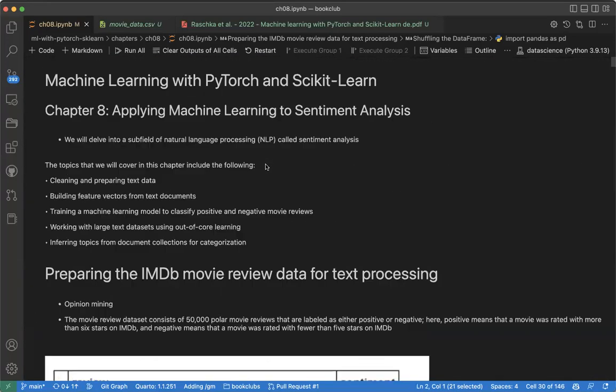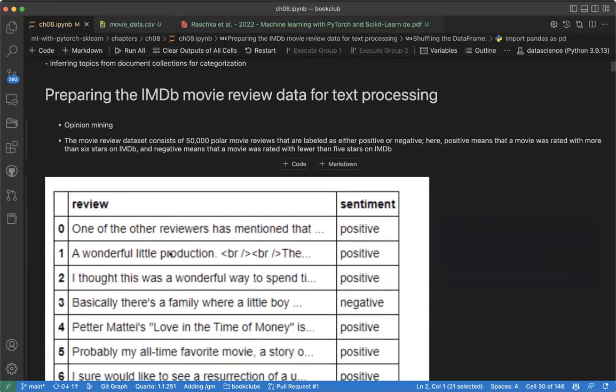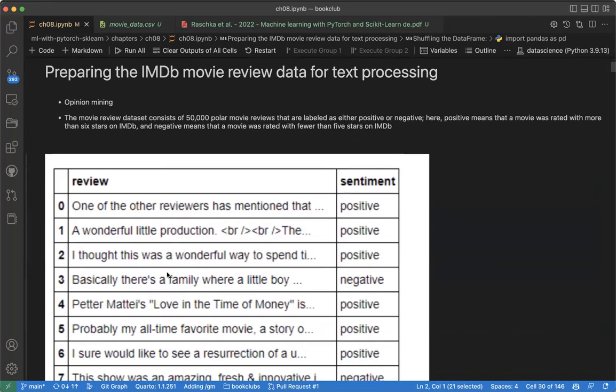Okay, yeah. So what we are doing today is chapter 8 of this book, machine learning for sentiment analysis. We said we are going to be given a data set which is unclean, but we will try to clean the data and work with that. Also we need to build feature vectors from text documents. This is a data set for sentiment analysis: given a review, classify whether it's positive or negative. We're going to use the IMDb movie review data set, which says whether a movie review is negative or positive.